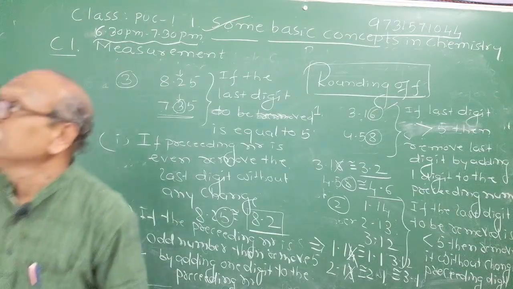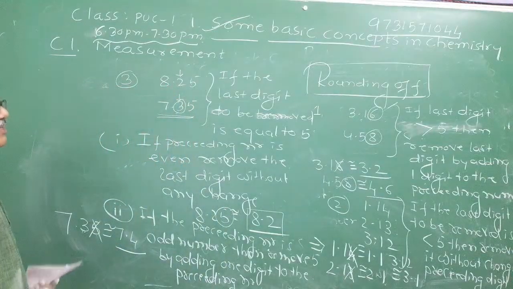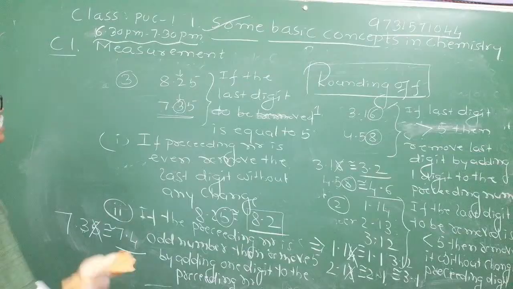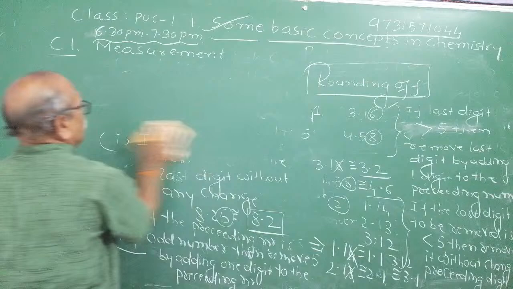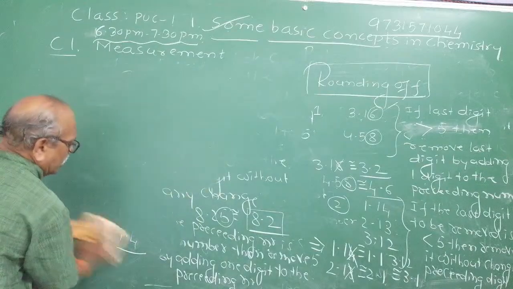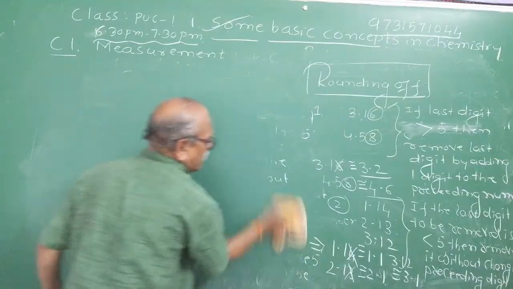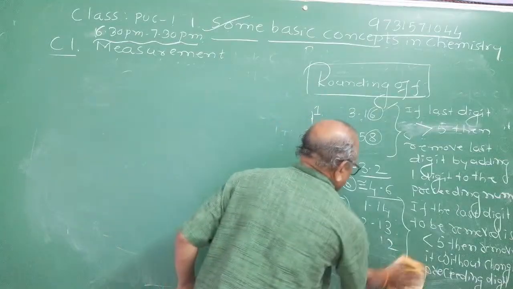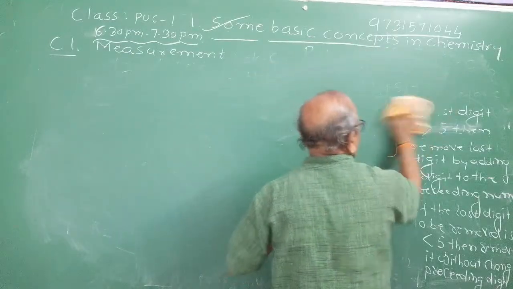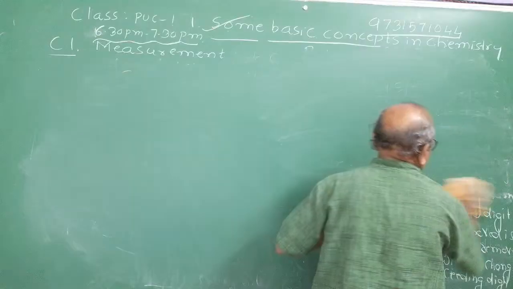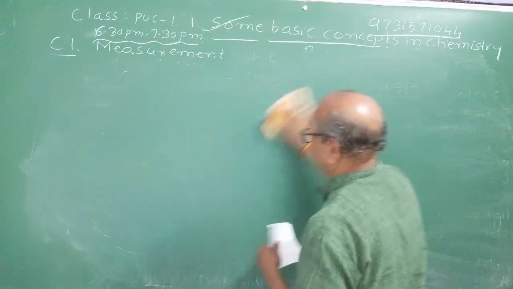Any doubts in this? Okay. This is one thing. Before I start the laws of chemical combination, coming to the important laws, you have to learn the last thing, that is precision and accuracy. What is the last concept? Precision and accuracy.